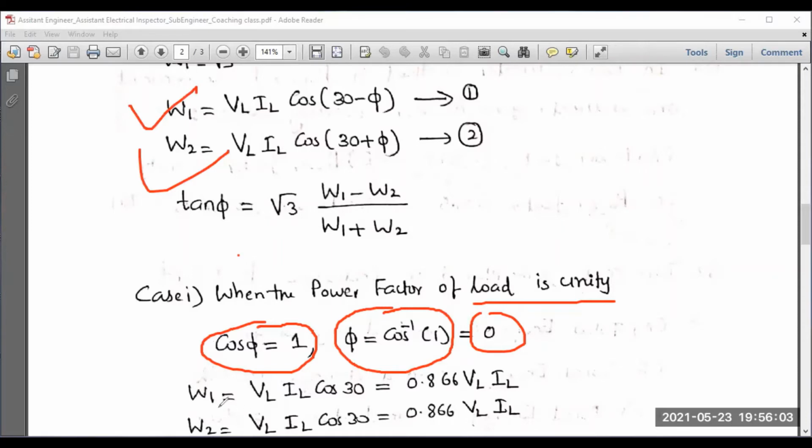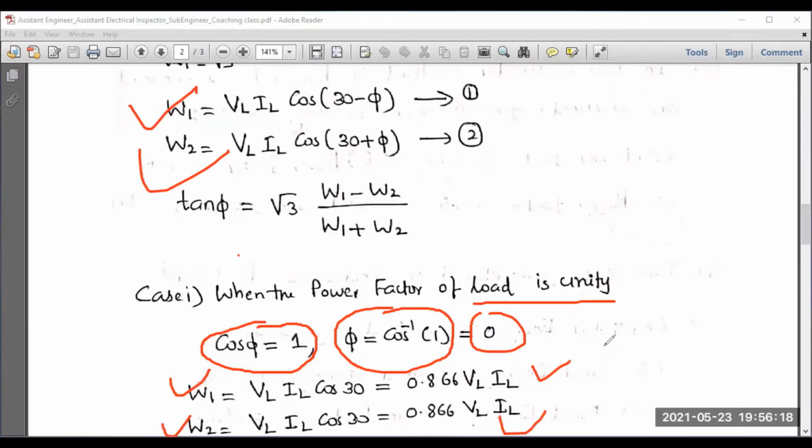So now, what about W1? VL IL cos 30. Cos 30 means 0.866, so the result will be 0.866 VL IL. And W2 will also be like this only: VL IL cos(30 minus phi). Anyway, phi will be 0 only.